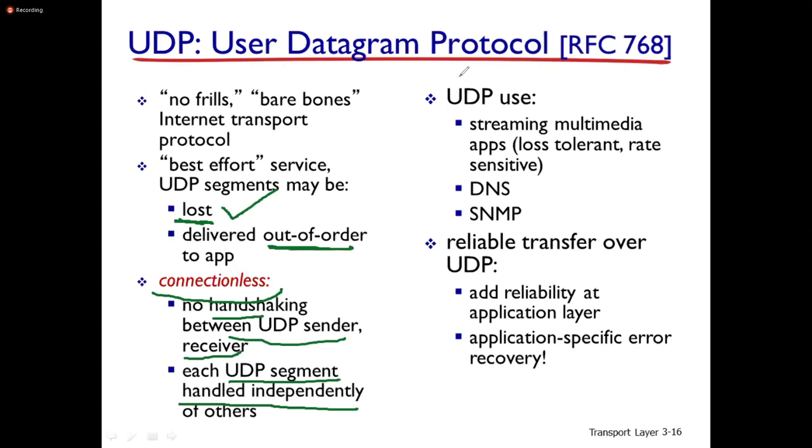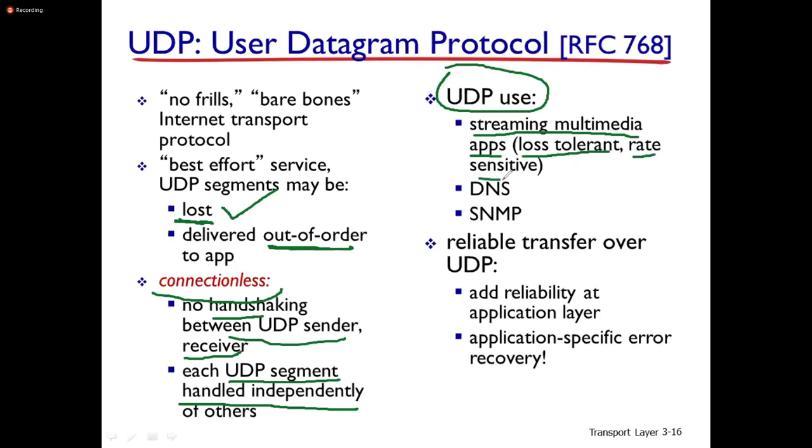The uses or applications of UDP are streaming multimedia applications, like audio and video. Here loss is tolerant and rate is sensitive.